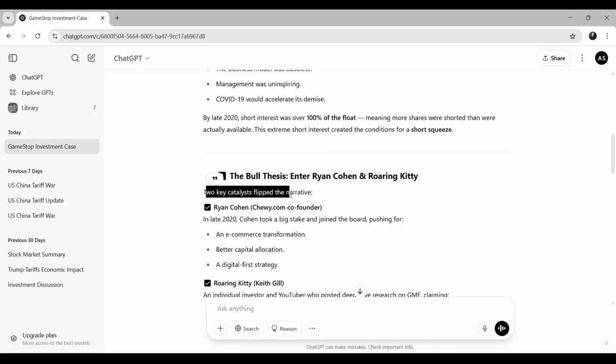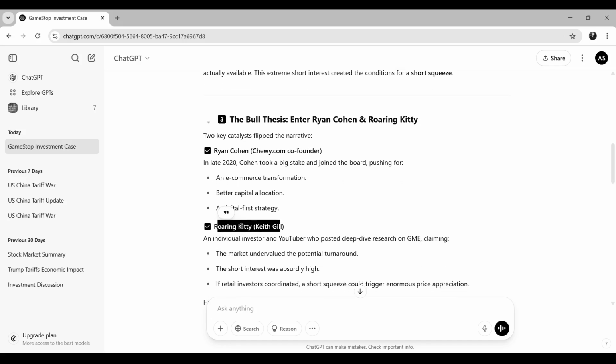Ryan Cohen was the co-founder, who already had an e-commerce business, had better capital allocation, and knew a lot about digital-first strategy. Roaring Kitty, Keith Gill, owned a YouTube channel and was an individual investor who posted deep-dive research on GME.